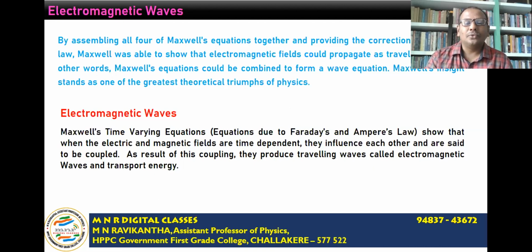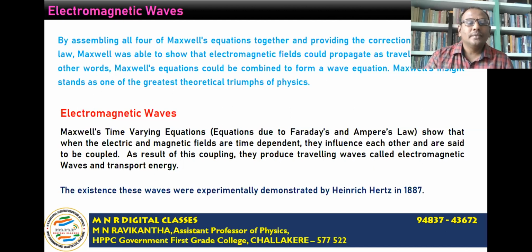When these two are coupled, as a result of this coupling, they produce traveling waves called electromagnetic waves, which transport energy. In this part of the lecture, we are going to establish a differential equation for these electromagnetic waves. The existence of these electromagnetic waves was experimentally demonstrated by Heinrich Hertz in 1887.